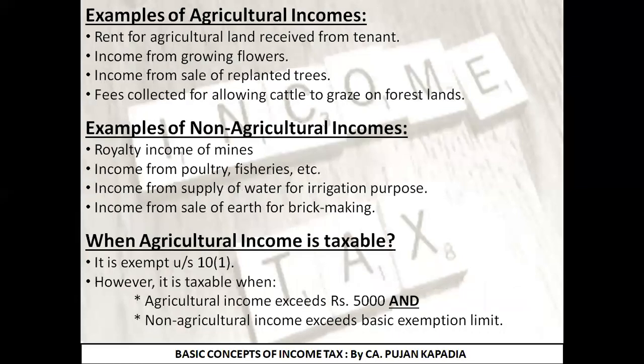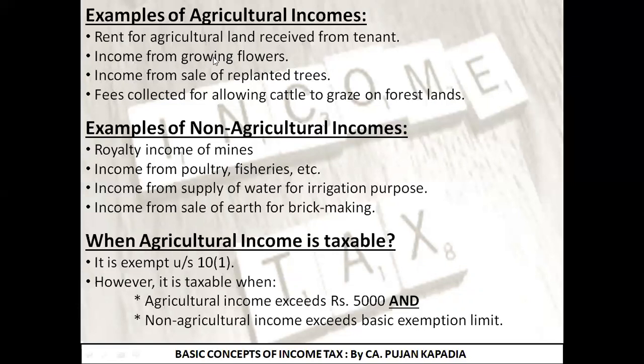Now let's move ahead. Once upon a time, a short question was asked for 2 marks. Give examples of agricultural incomes or give examples of non-agricultural incomes. Since it will be a 2-mark question, we are going to write at least 4 points. So I have mentioned 4 points over here. Let's see first examples of agricultural incomes. The first example written over here is rent received from the tenant. As I told you guys in the definition also, I am having the agricultural land. What I have done, I have provided that land on rent to some tenant. The rent income that I am receiving from that agricultural land will be my agricultural income.